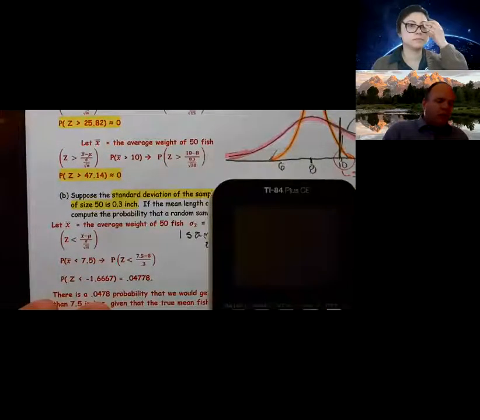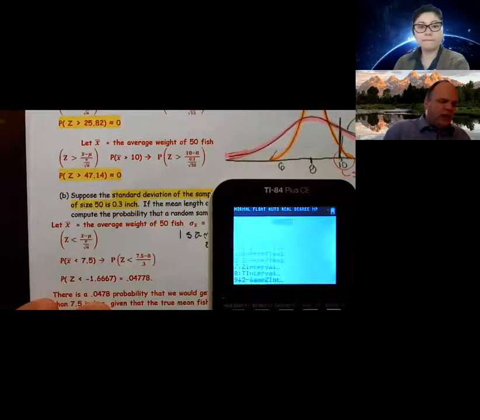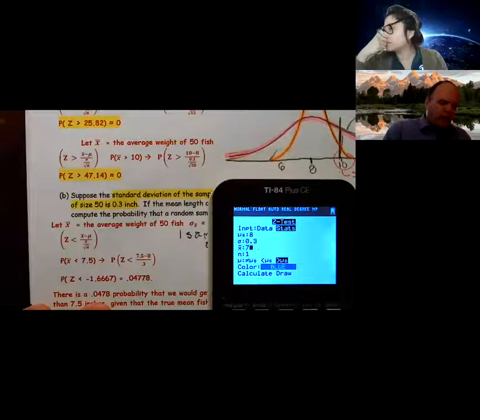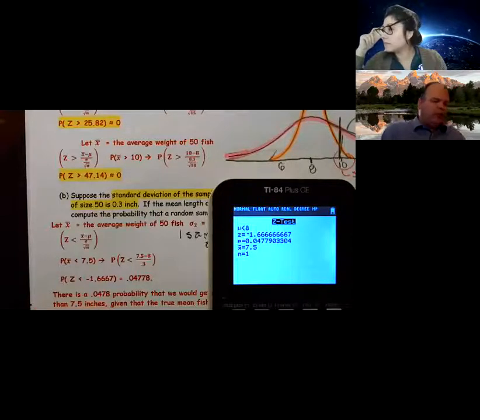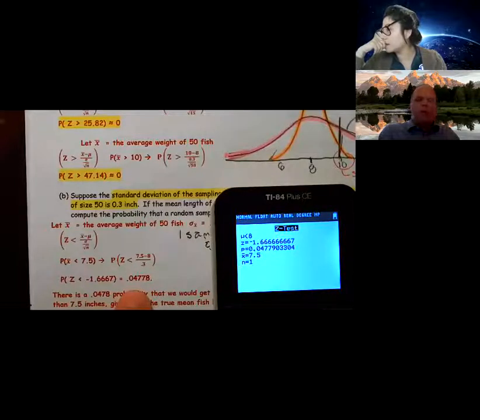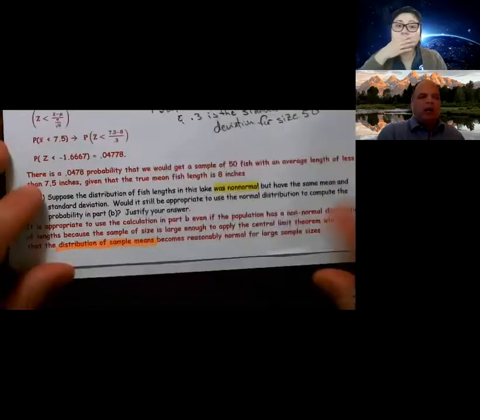So I'm going to go ahead and do this as a stat test, z-test, and we actually have a mean of 8, a standard deviation of 0.3, x is 7.5, and we have one sample of size 50, and we want to know the probability that we're less than that. So I get a negative 1.667, and the probability of that occurring is 0.048. All right? Then we write it up in context.